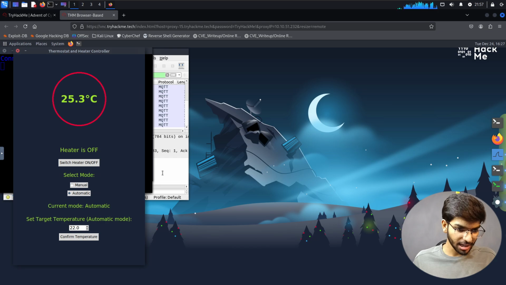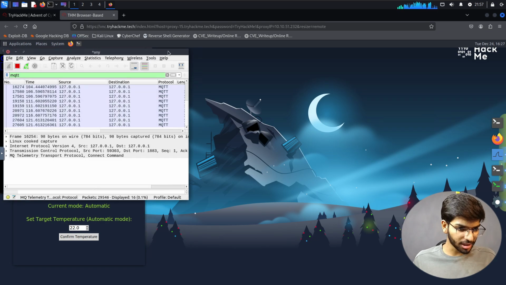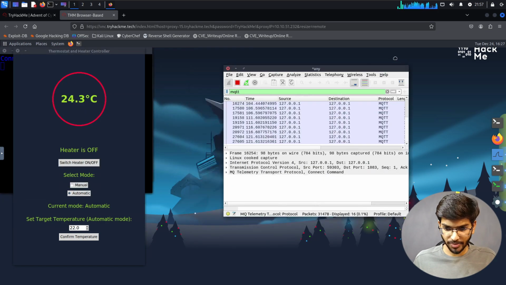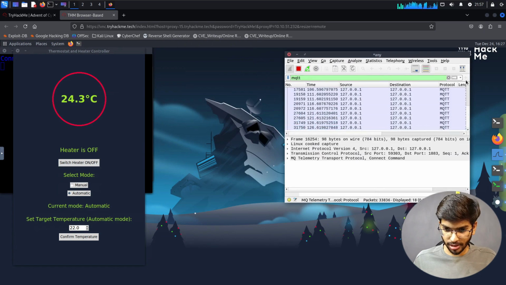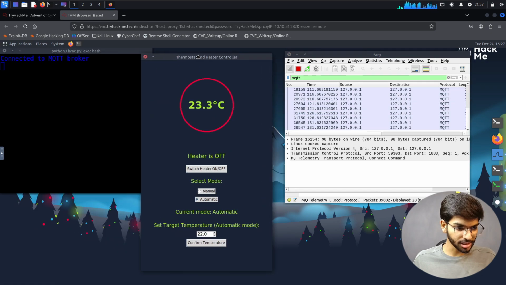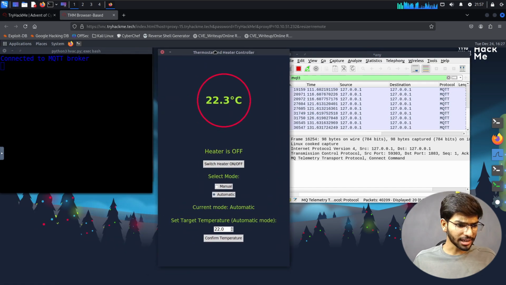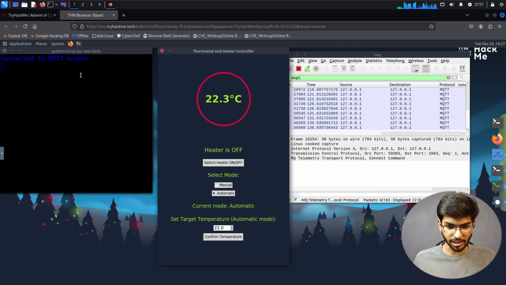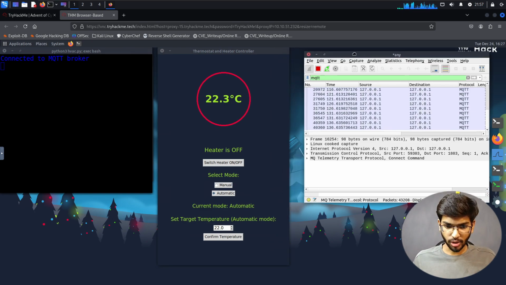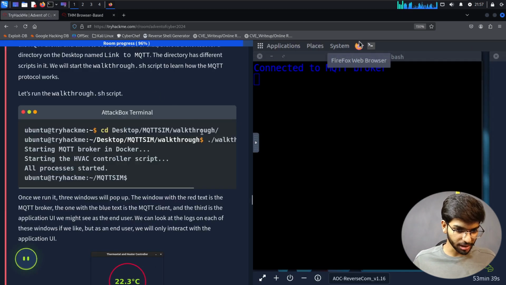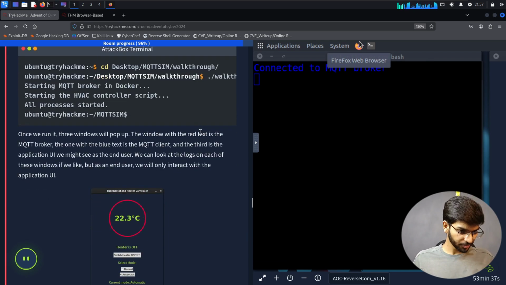In the background with Wireshark, we also see some data being transferred from localhost to localhost destination, both from the same system, and the connection to the MQTT broker is being shown in that window. So let's continue with the description here.